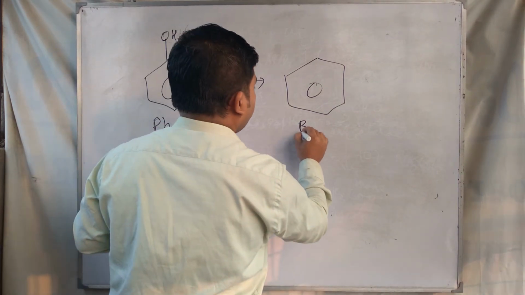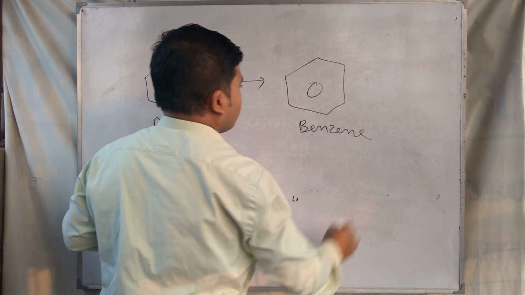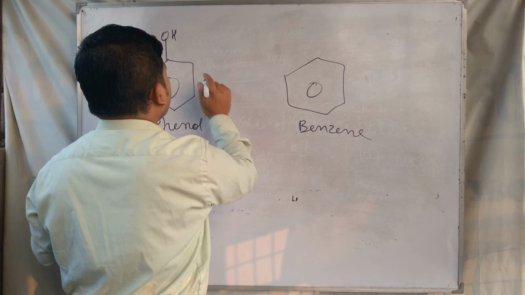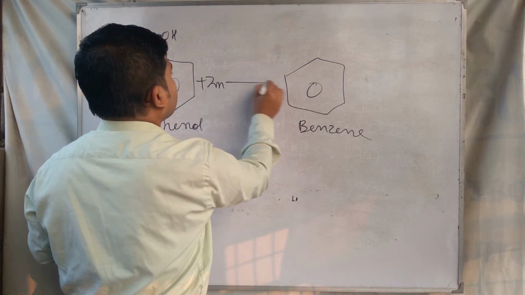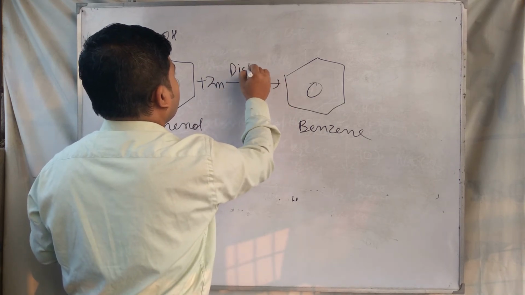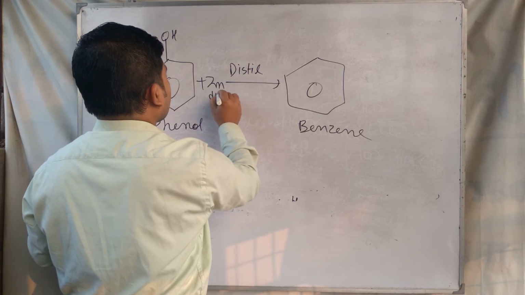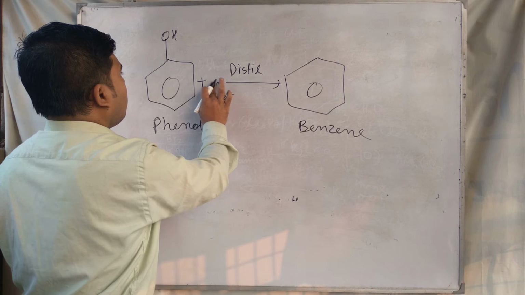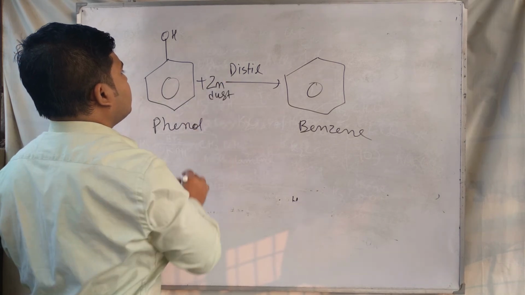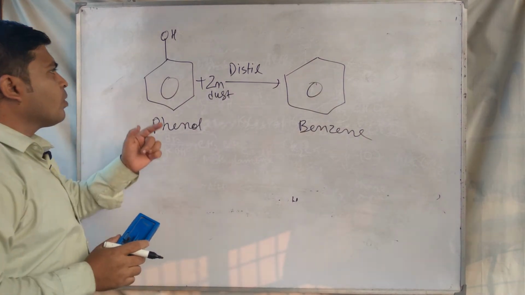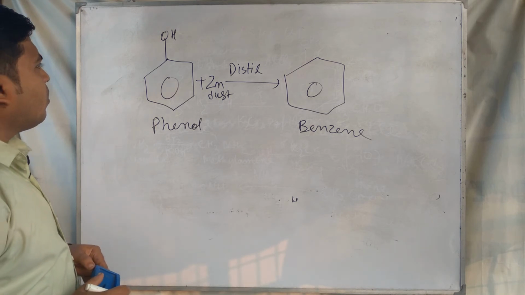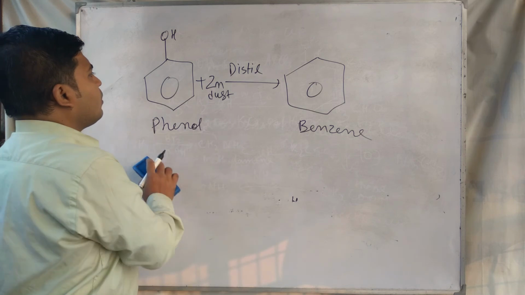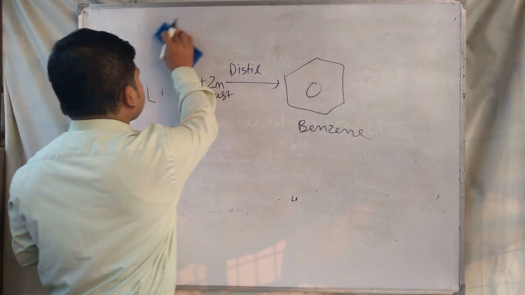Phenol to benzene is a one step reaction. Here we have to use zinc dust and distill. When phenol reacts with zinc dust on distillation, the phenol gives benzene. Okay, this is reaction number 2.